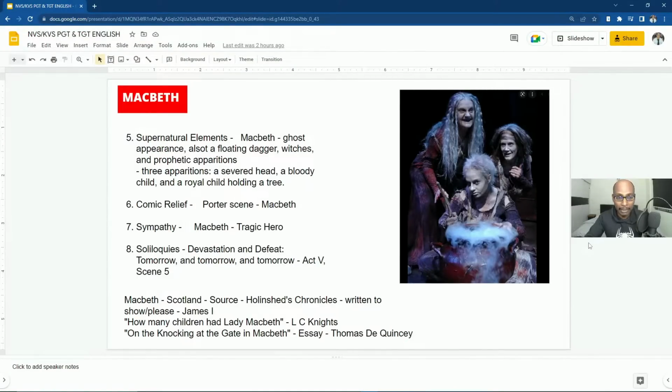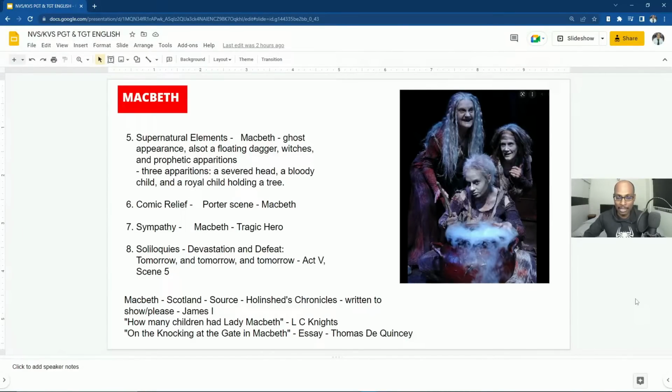Okay, then another feature in this Macbeth play is soliloquies. So Macbeth also has very famous soliloquies like Hamlet, and we have one famous soliloquy, "Tomorrow and tomorrow and tomorrow." It is found in Act 5, Scene 5. Then we have Macbeth, Scotland, source. The source for Shakespeare to write this Macbeth is Holinshed's Chronicles, written to show and please James I. So this James I is the Jacobean king, James I. He is a direct descendant of Banquo. So we'll come to know about all those things.